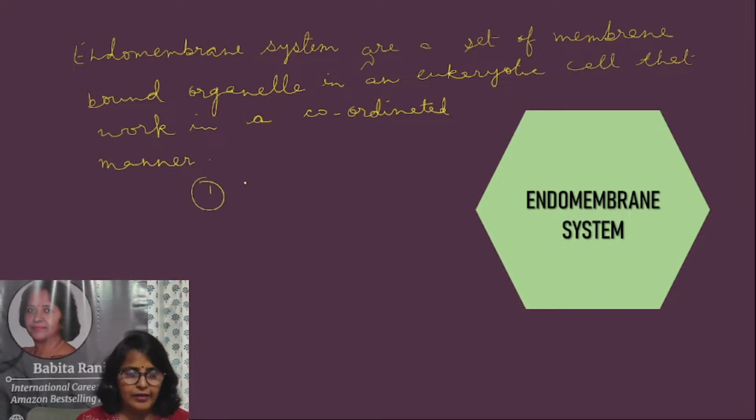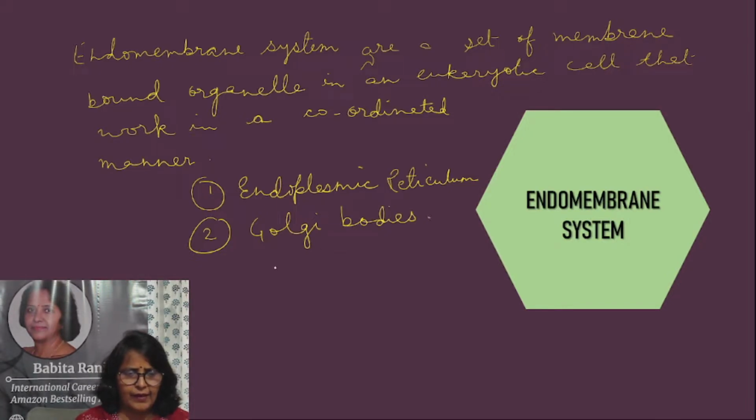Number one is endoplasmic reticulum. Number two, Golgi bodies. Number three, lysosomes.